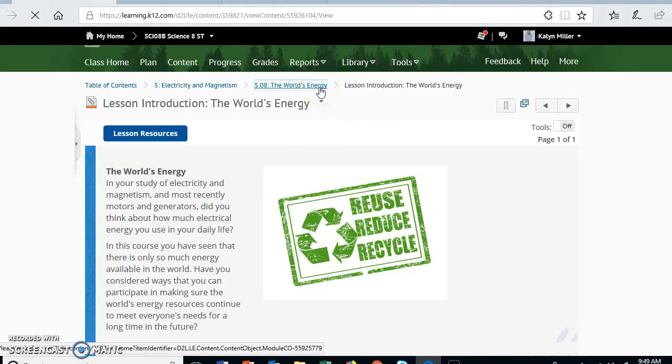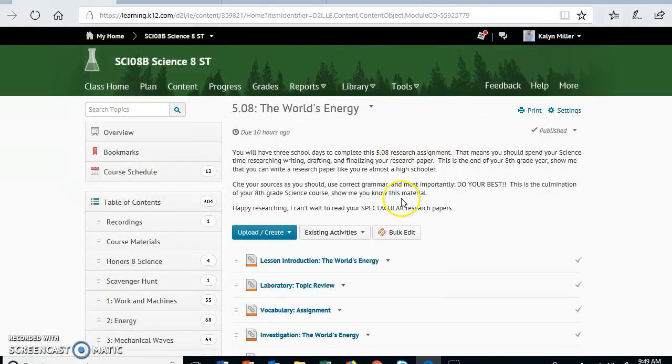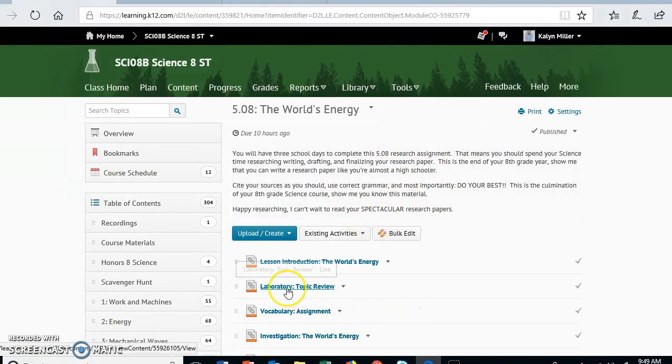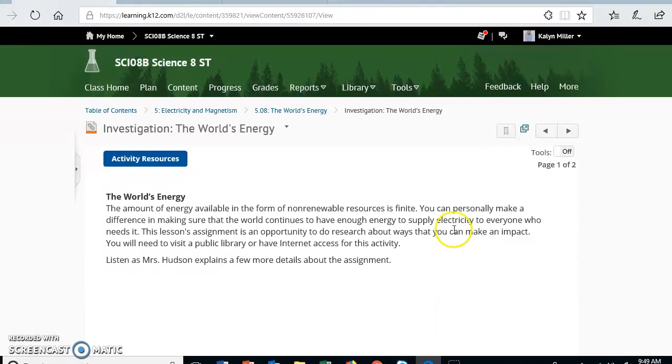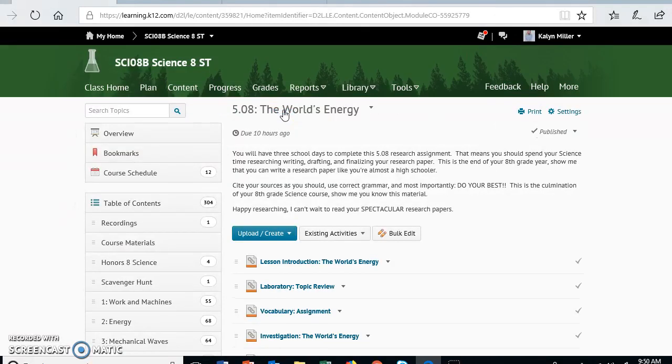So go back to 5.08. That was just the lesson introduction. Then you can go to laboratory topic review, vocabulary assignment, investigation, the world's energy. When you go to this, there are 2 pages about the world's energy, renewable resources, non renewable resources, recycling, and how you can make an impact.